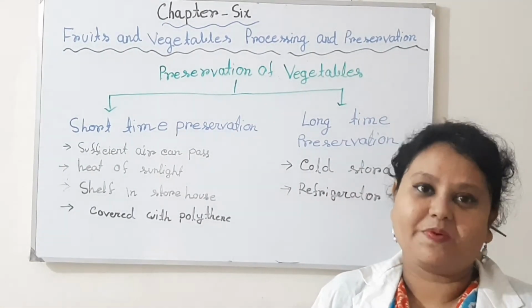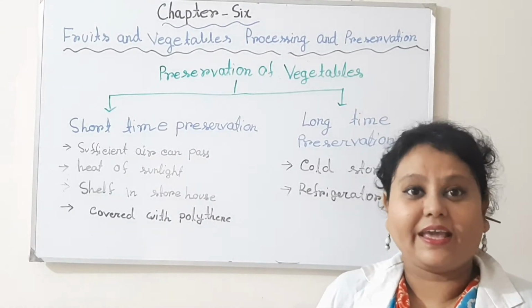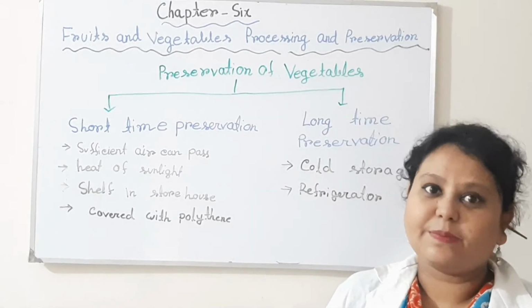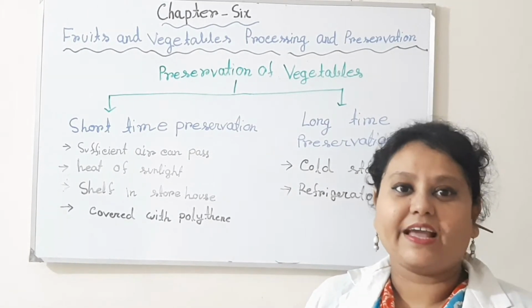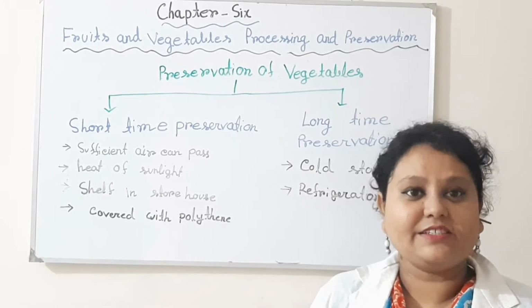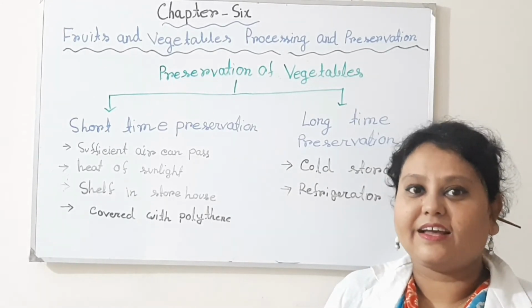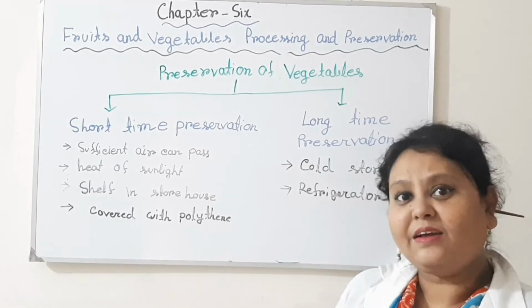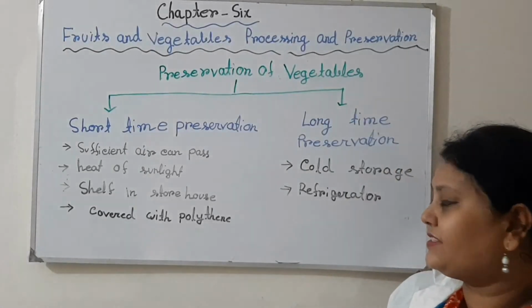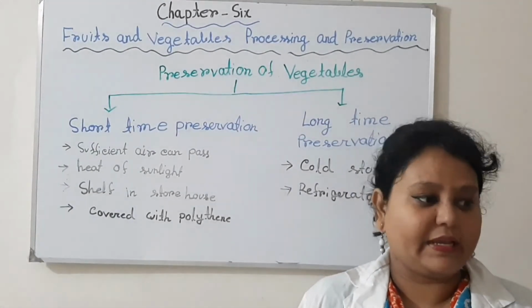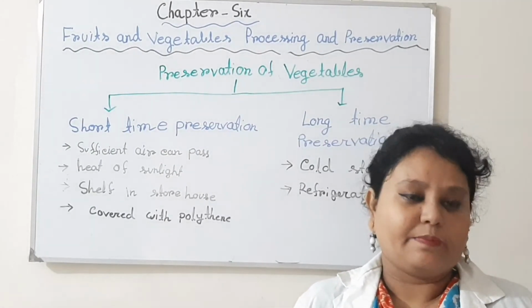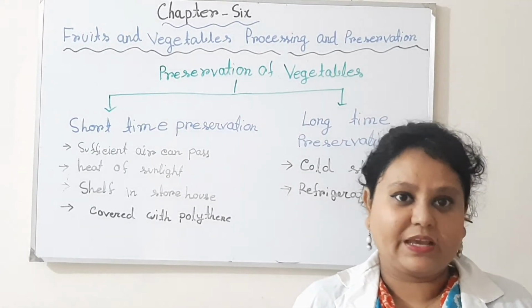For short time preservation, we can keep the vegetables in a place where air can pass easily, and definitely the sunlight cannot directly hit the vegetables. Then we can store them on a shelf, but many vegetables should not be kept in the same place.